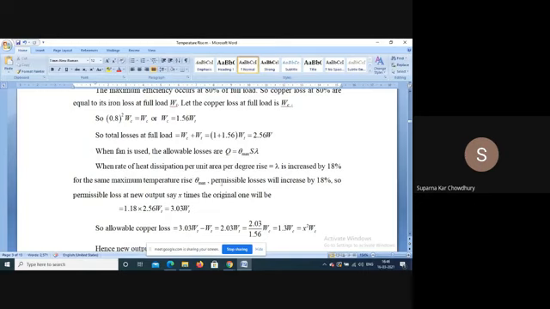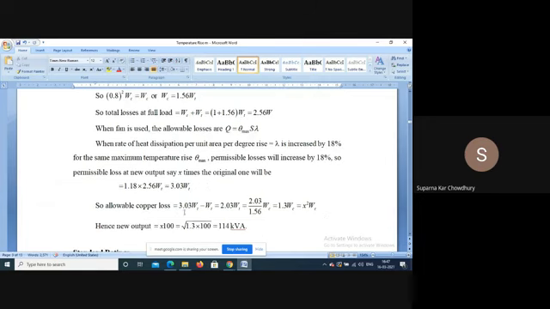So theta permissible loss will increase by 80%. So permissible loss at new output, say X times the original one, will be increased by 18%. So now it is 1.18 times that. So this is 3.03 WT. This is allowable now. So the allowable copper loss is, this is the total loss, this is the iron loss. So allowable copper loss is this.